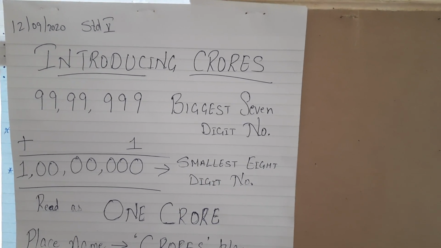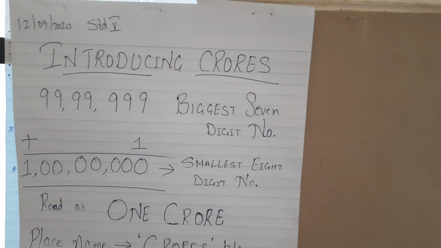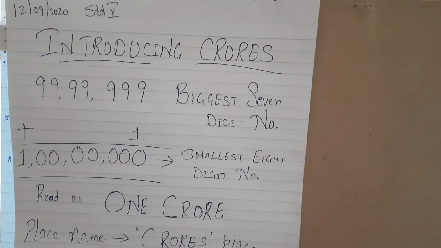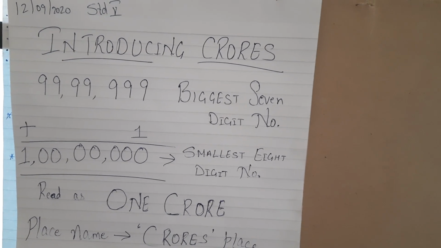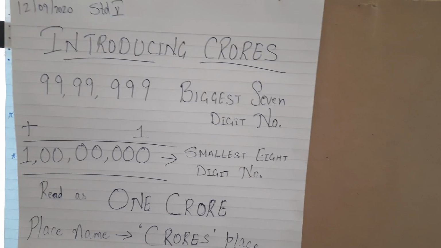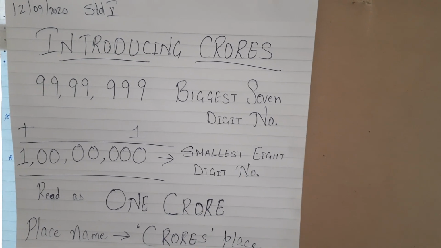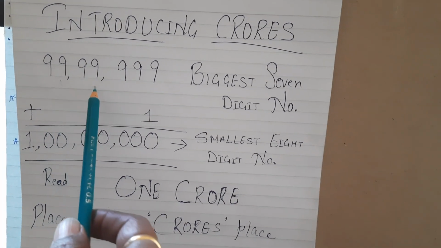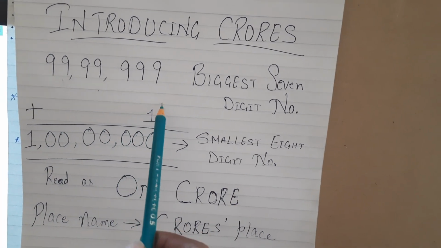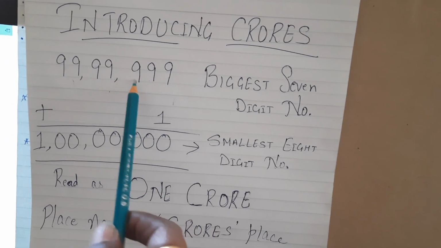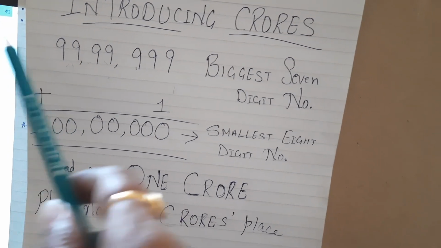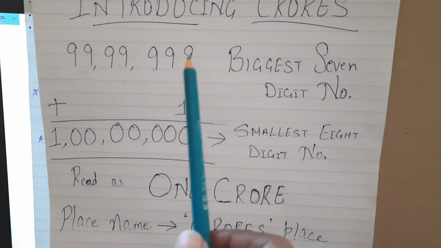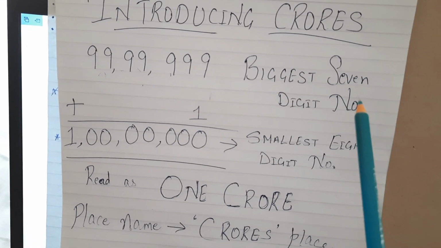Now what is introducing crores and how do we introduce it to you? So you can see I have written very big so that you are able to view it clearly. The biggest 7-digit number. How much is it? That's right. 99 lakh, 99,999. Units, tens, 100, 1000, 10,000, lakh, 10 lakh. So it's 99 lakh 99,999, the biggest 7-digit number.